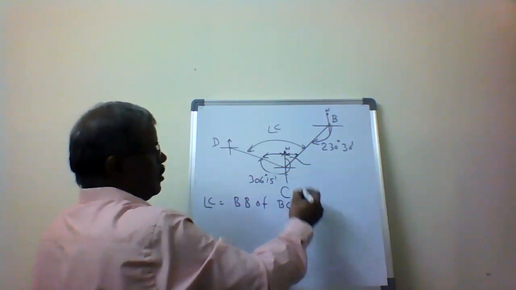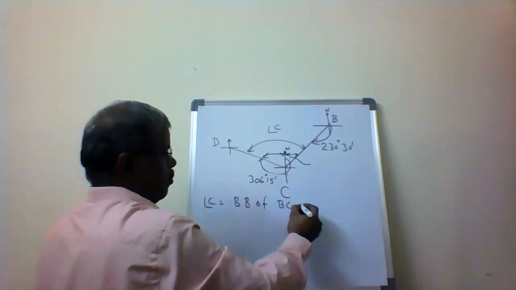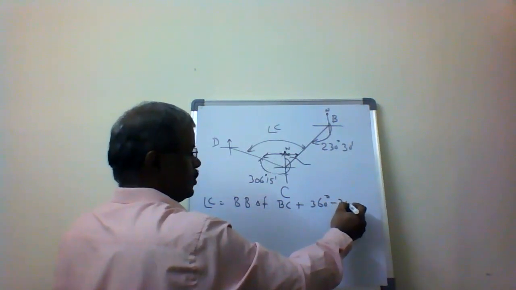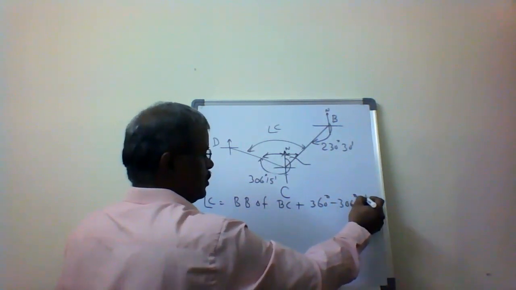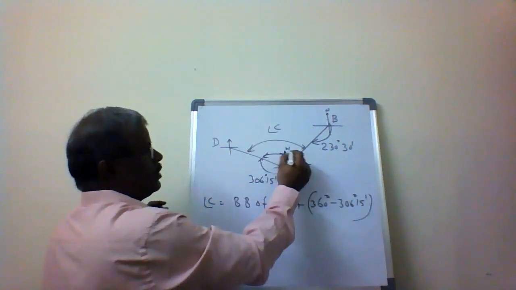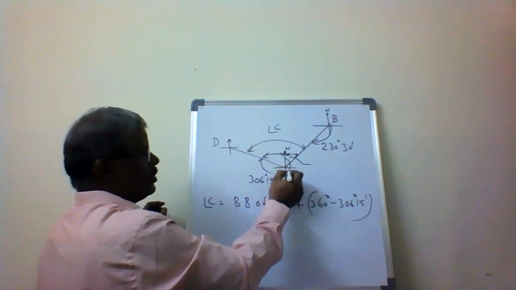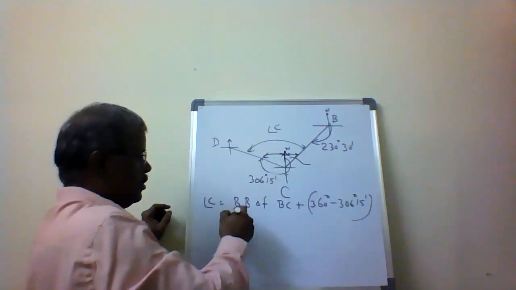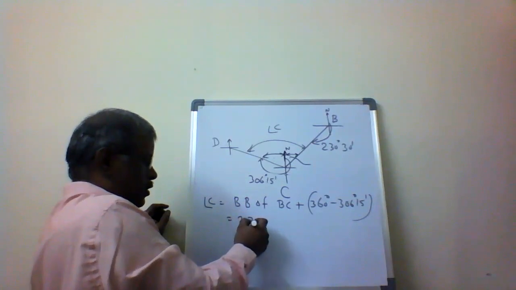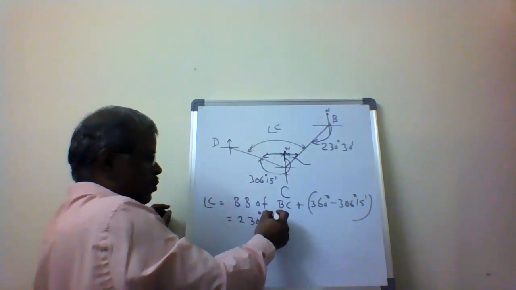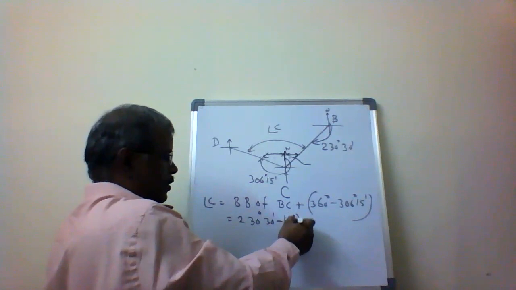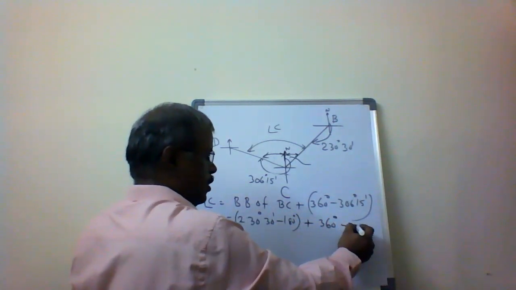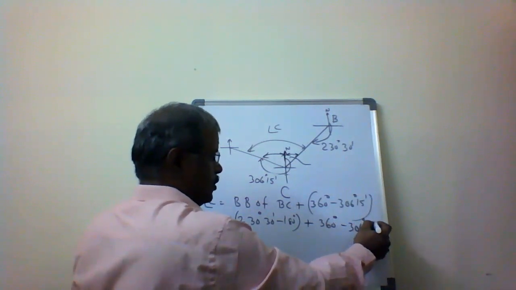Then plus 360 degrees minus 306 degrees 15 minutes. So the total angle is 360 degrees, and from that 306 degrees 15 minutes, I am going to get this one. The backward bearing of BC is 230 degrees 30 minutes minus 180 degrees, plus 360 degrees minus 306 degrees 15 minutes.